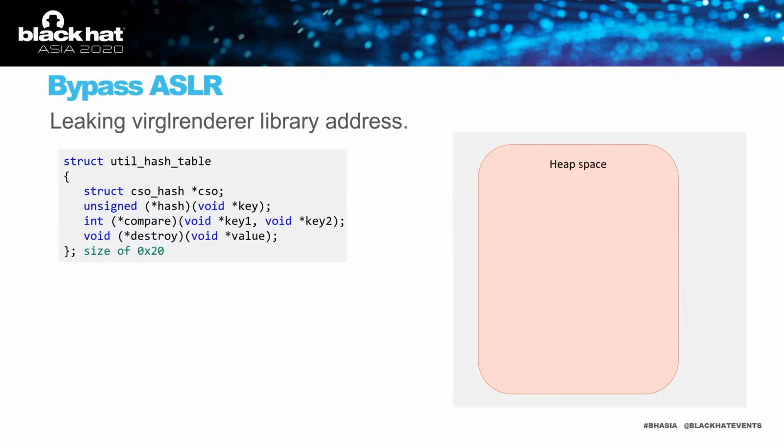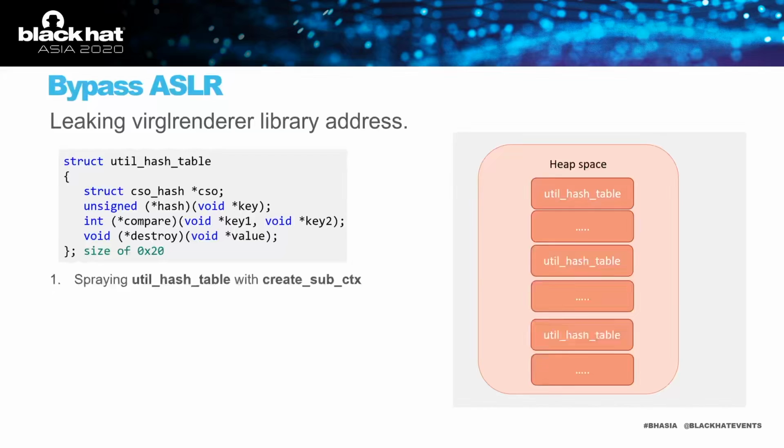The first thing to leak is the Virtio renderer library address. We found this interesting structure called util hash table, in the size of 0x20 bytes. It contains some function pointers from the Virtio renderer library, and we want to read that memory from the guest side.